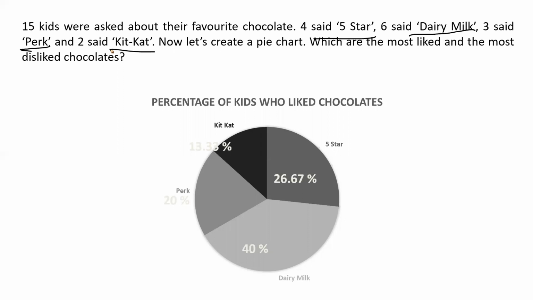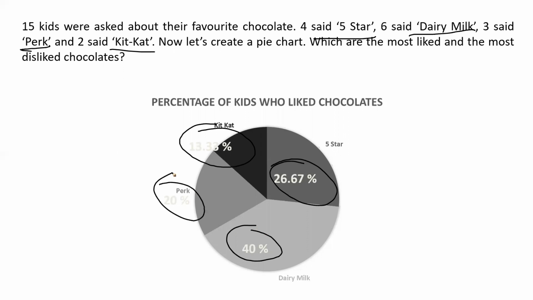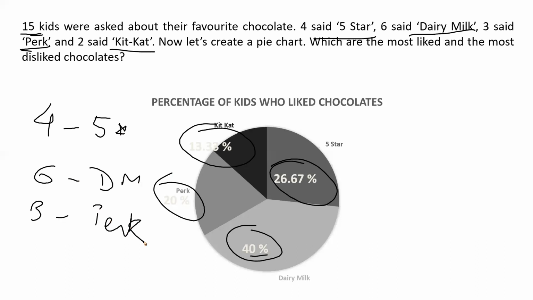So what they did is they created a pie chart, and here I have the percentages. Now how are these percentages coming in? So total there are 15 kids. 4 said 5 Star, 6 said Dairy Milk, 3 said Perk, and 2 said Kit Kat. Total, if you count, it is 15.